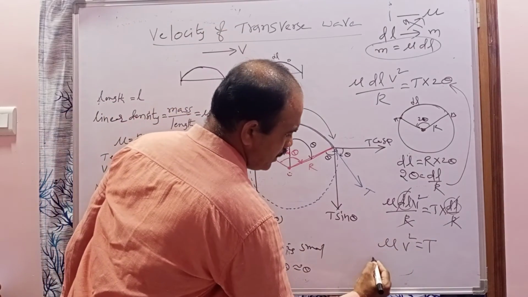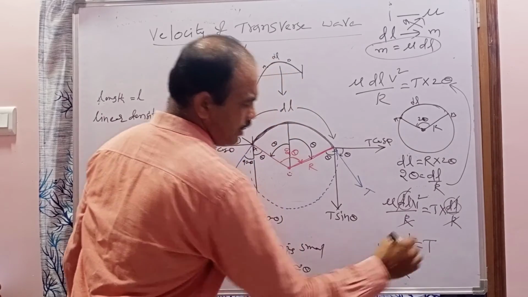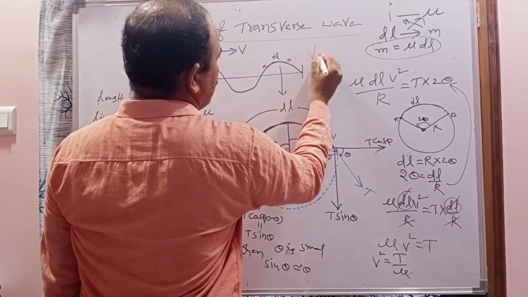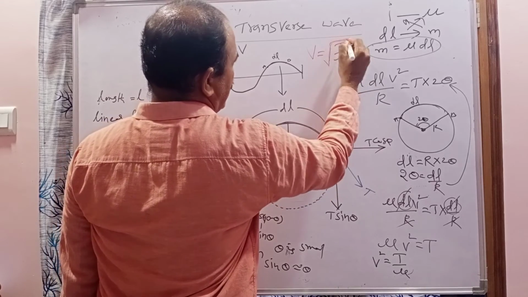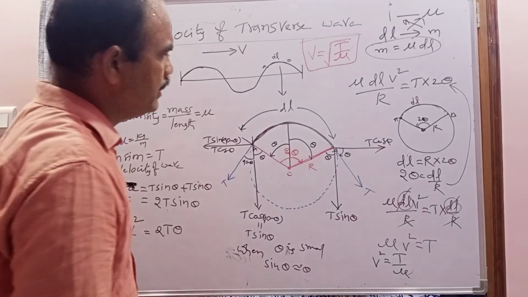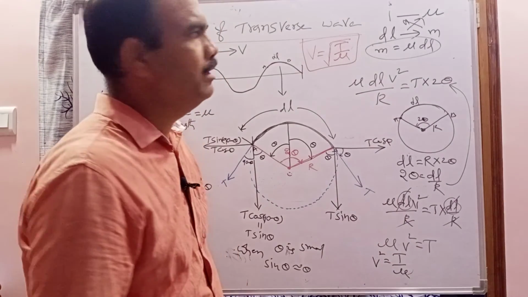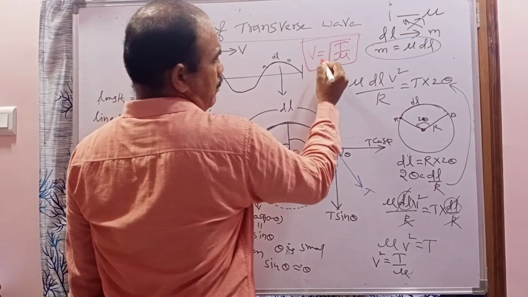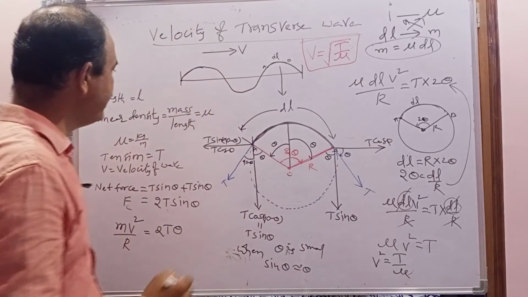So v square equals, what is the formula? T by mu. When square root is applied on both sides, what do you get? v is equal to square root of T by mu. This root is for both T and mu. So this is the velocity of the transverse wave. This is a very important formula we have to use in this lesson. Remember, velocity of the transverse wave is equal to square root of tension of the string divided by linear density.